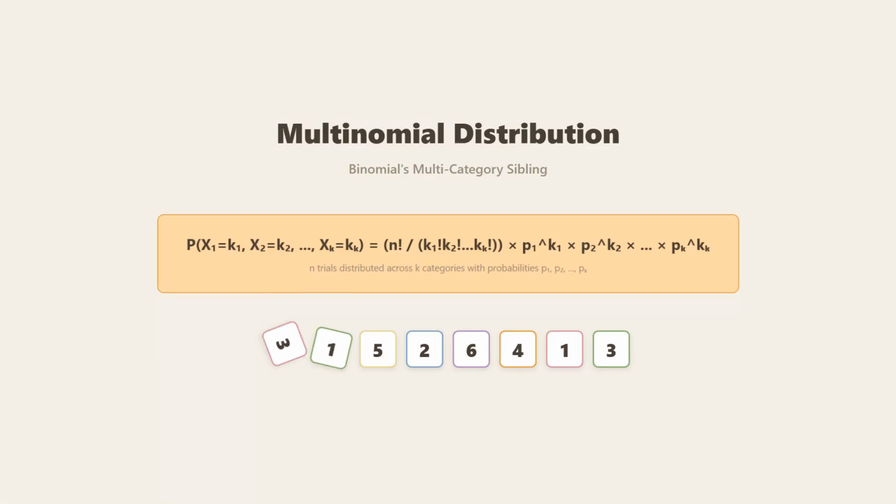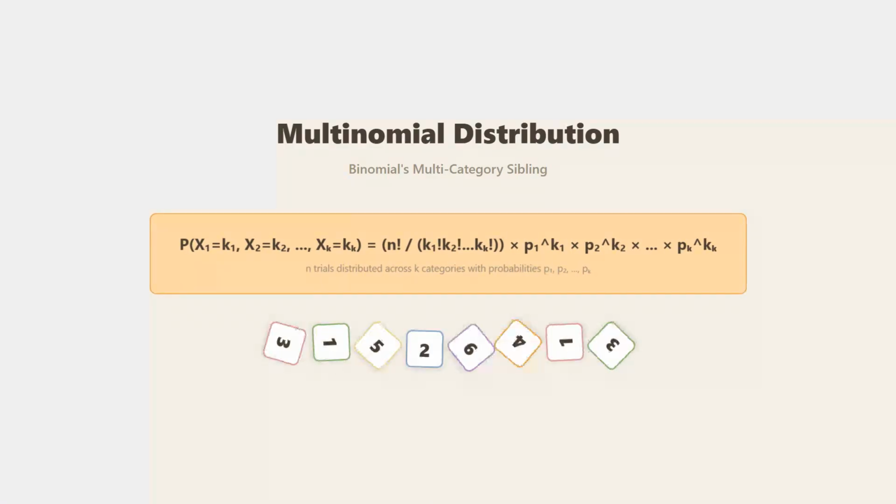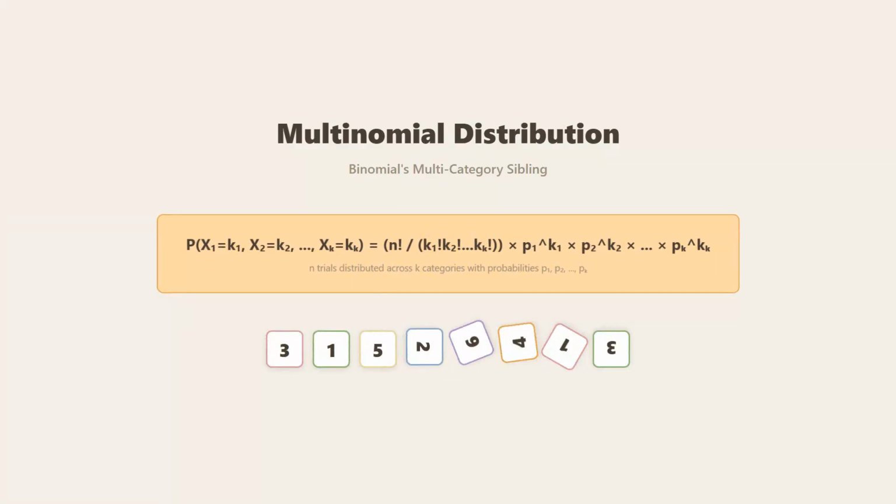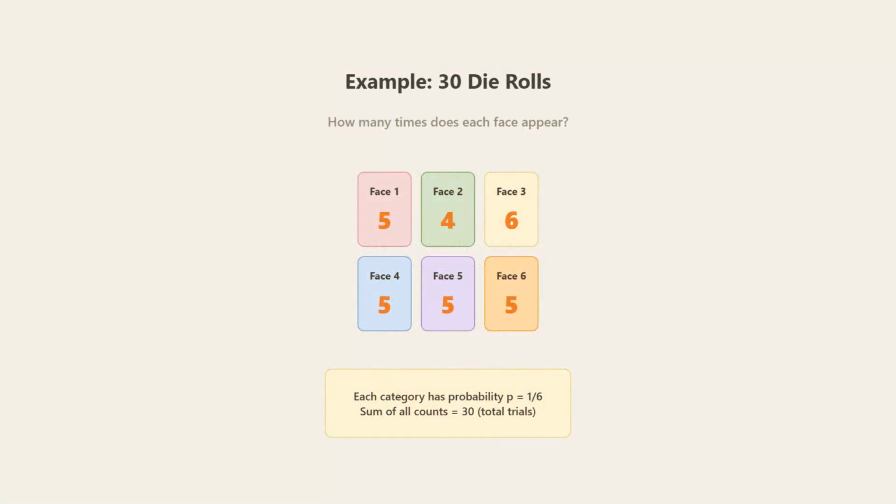The multinomial distribution is binomial's multi-category sibling. Instead of just success or failure, we now have k different categories. The formula extends binomial to handle multiple outcomes simultaneously. Think of rolling a die 8 times. We're tracking how many times each face appears.